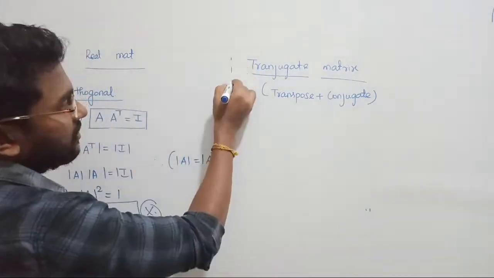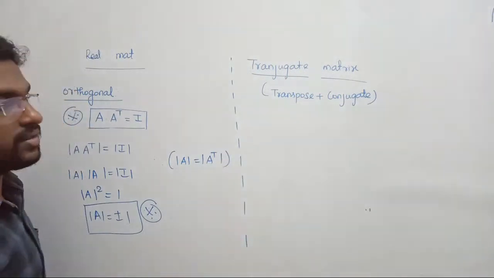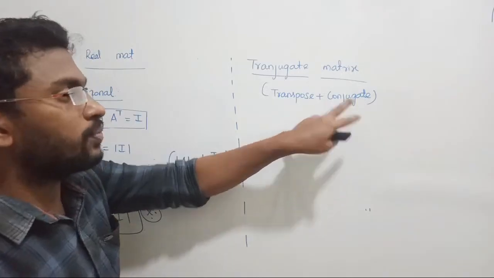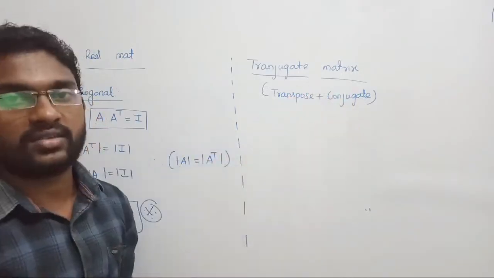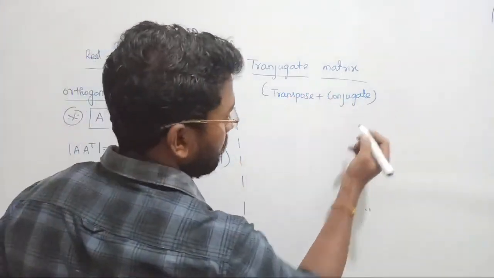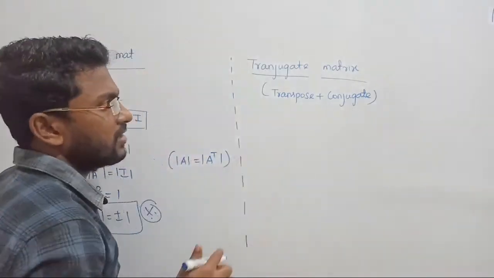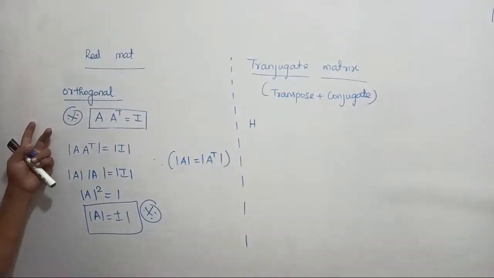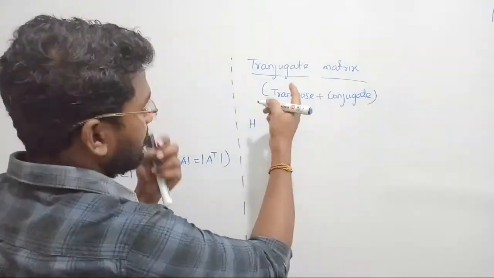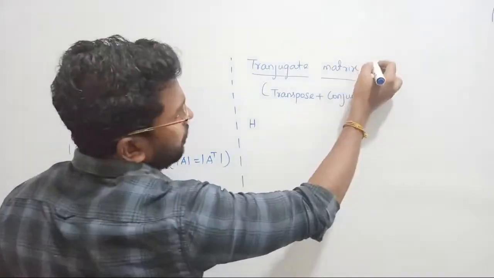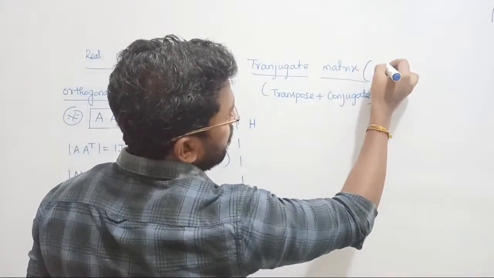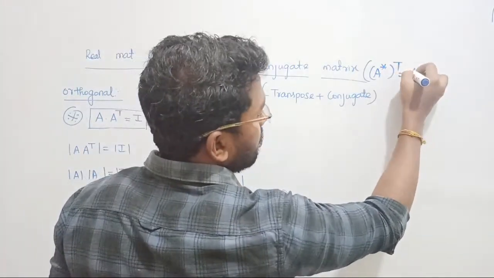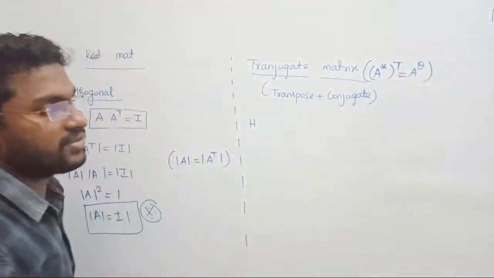Similarly, let us discuss the conjugate matrix. Conjugate, as I told you, is the combination of transpose plus conjugate. So in the case of the conjugate matrix, first we should talk about the Hermitian matrix. Just as we defined symmetric here, the same idea applies, guys, listen. What do I mean by conjugate matrix? First you have to take the conjugate and then you have to take the transpose. It can be simply defined as a conjugate matrix.